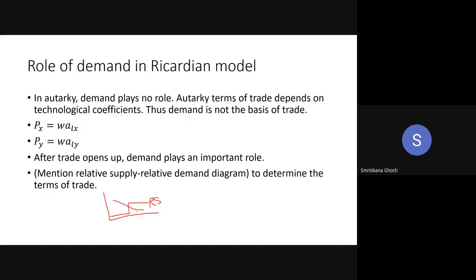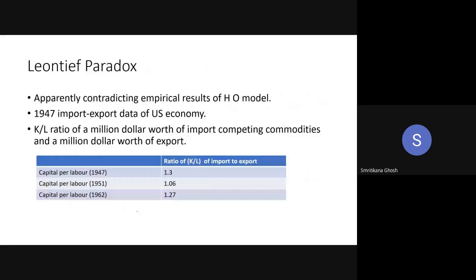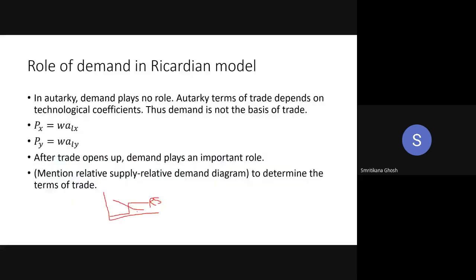Now here comes the paradox. Up to this point, tell me if you have any query, just ask. Then I am going to that controversial section.